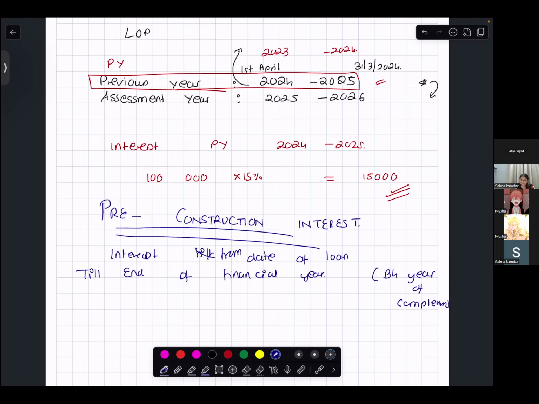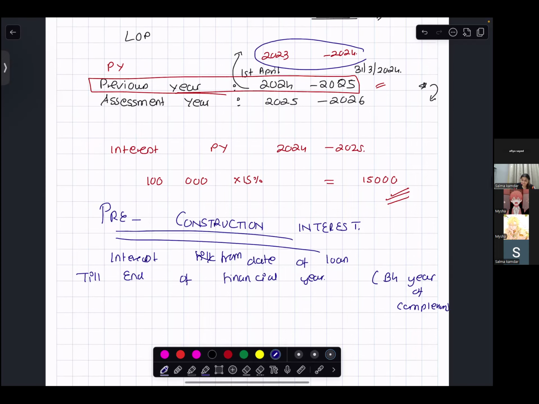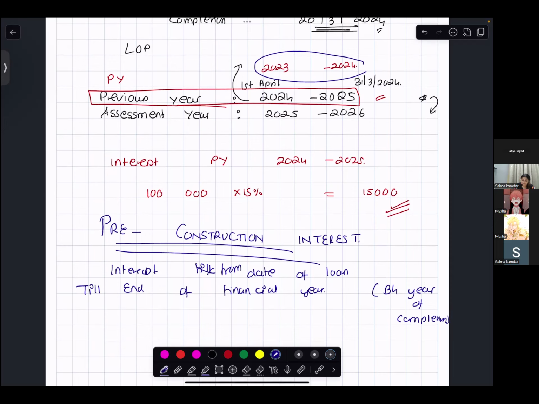So year of completion is which year? 23/24. So pre-construction period ends when? 22/23. The pre-construction period ends in 22, 23.